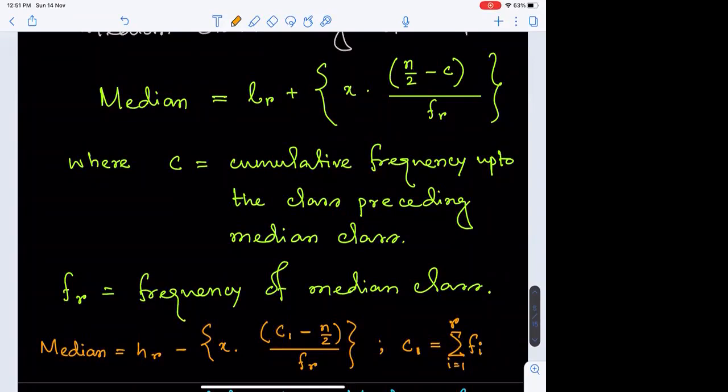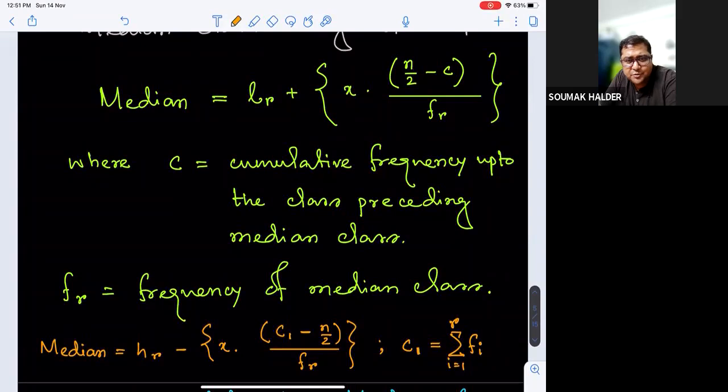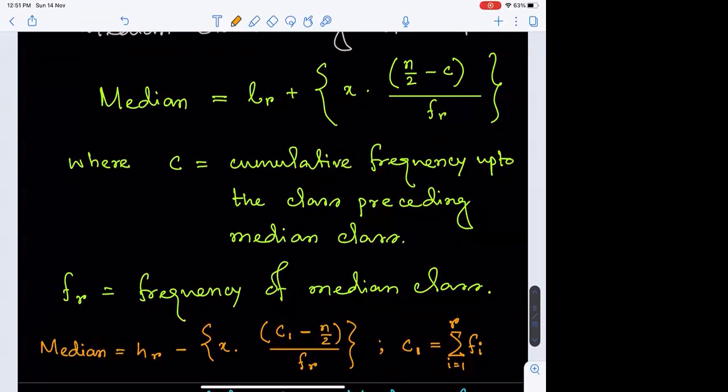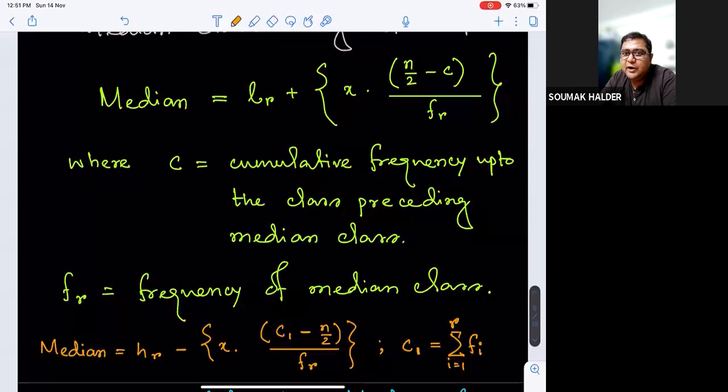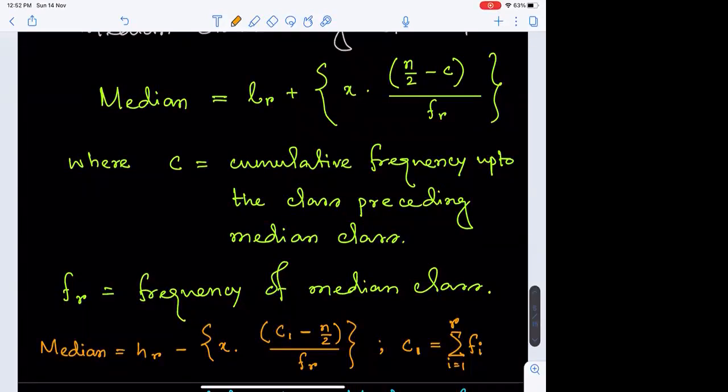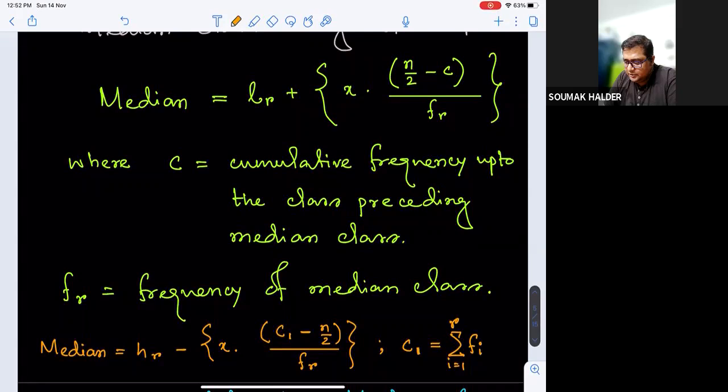So either you identify how much it is more than LR, the initial observation of the median class, or otherwise you decide how much it should be less than HR. And this weightage will be decided by how far you have exceeded n by 2. Is that clear to all?